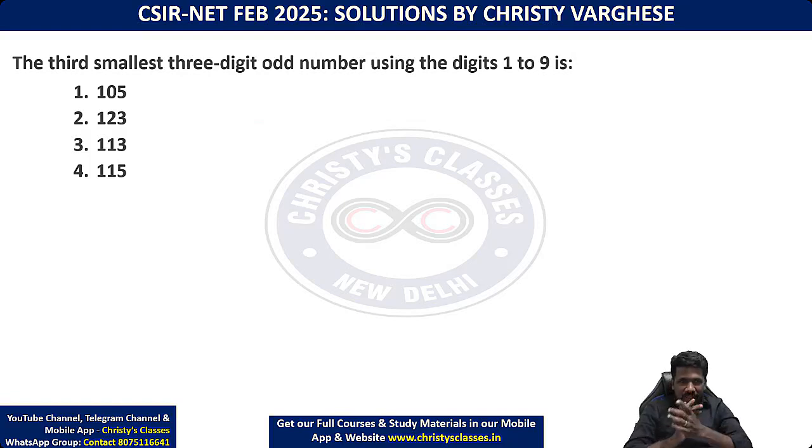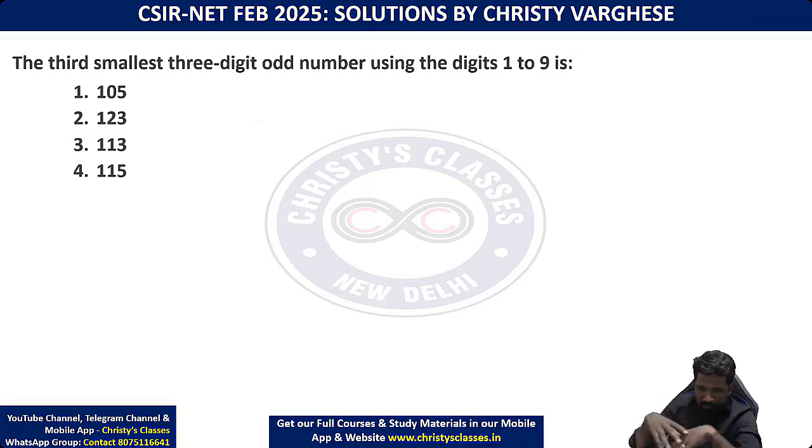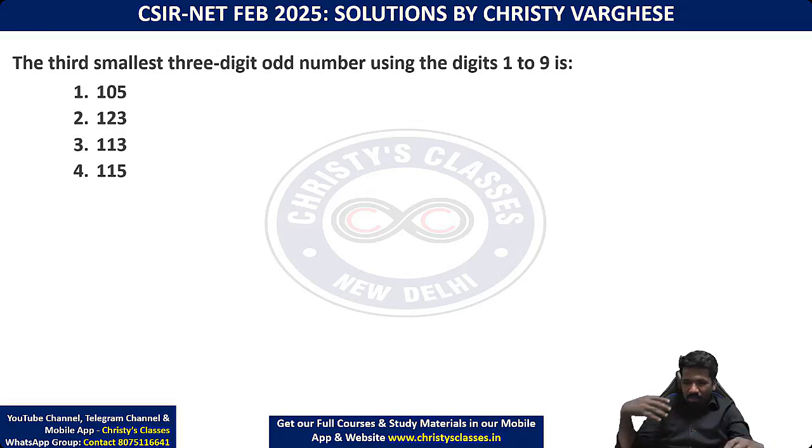If the number system keywords, what is an odd number, what is a digit, are all clear, then it is a very silly question. And in the number system unit, we discuss these things in depth. What are the characteristics? What are the properties of odd number, even number? What are the major formulas you have to learn about odd number, even number, everything.